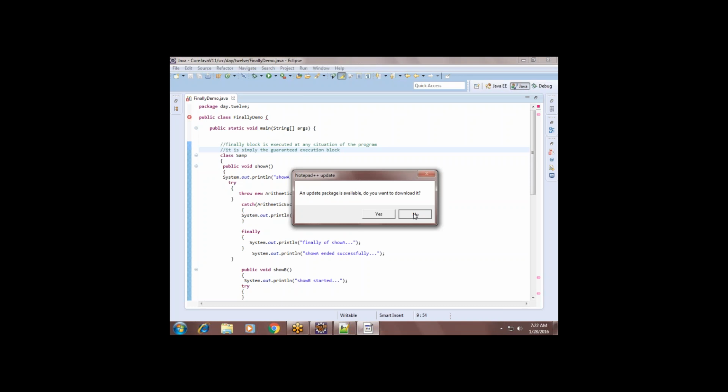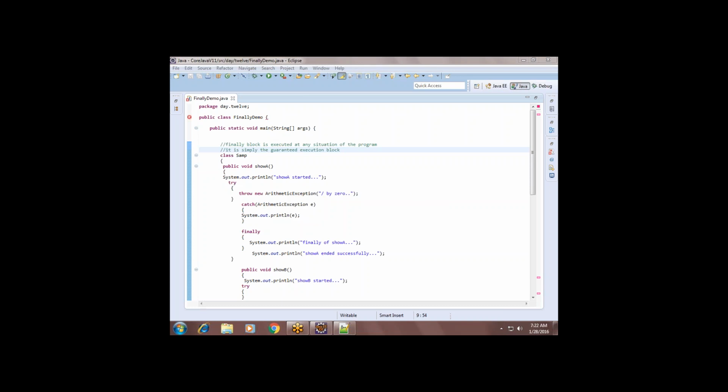Yes, sir. What if the exception does not occur? Do you think the catch block executes? No. Is it a guaranteed execution block? No.